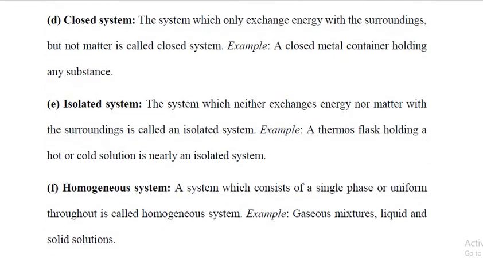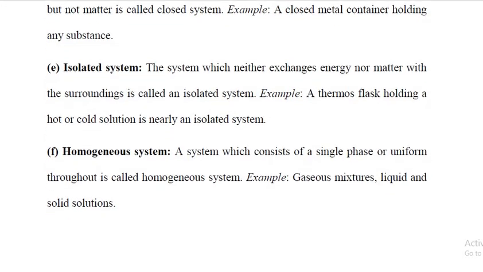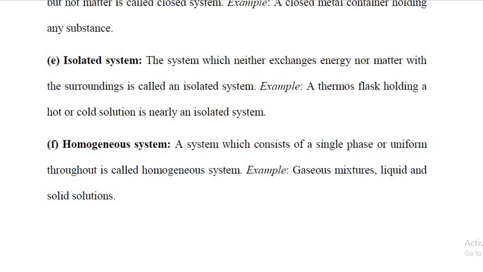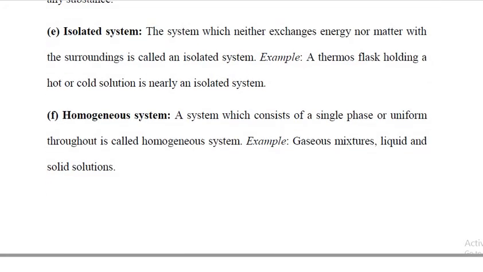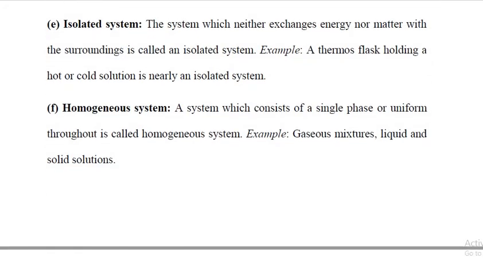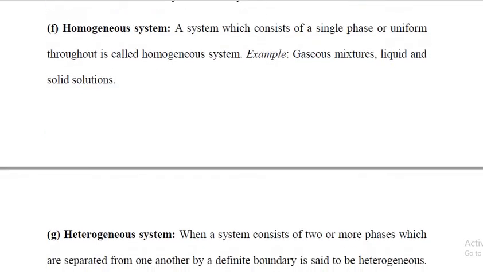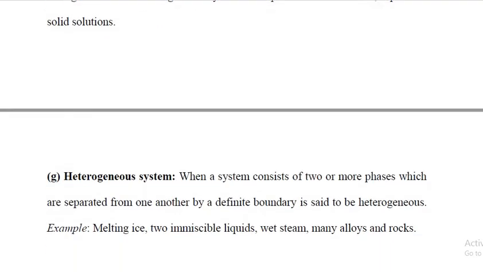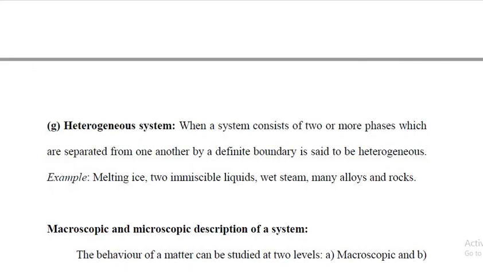Next, homogeneous system. A system which consists of a single phase or uniformity throughout is called homogeneous system. For example, a system with only gaseous mixture or only liquid or solid. Okay, this is a homogeneous system. That is a system consisting of single phase throughout the system. Next, heterogeneous system.